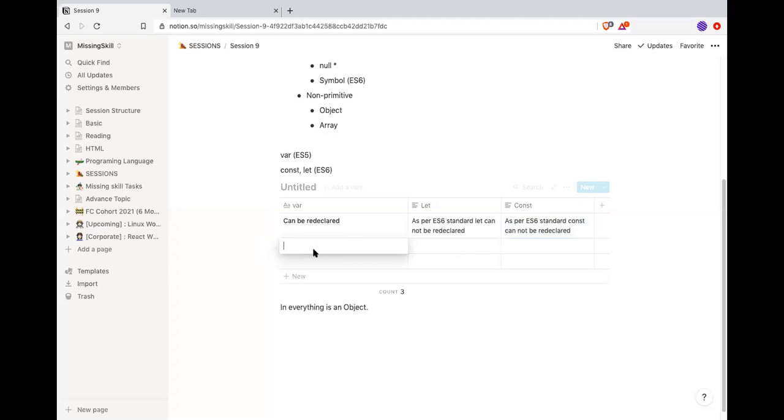The second one: it can be reinitialized. Both var and let can be reinitialized. So that should have been reinitialized.